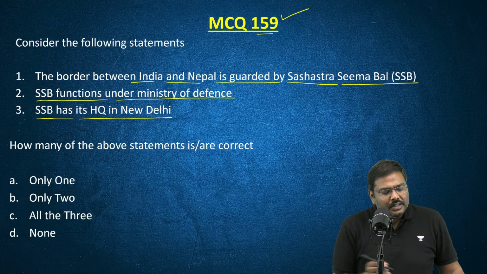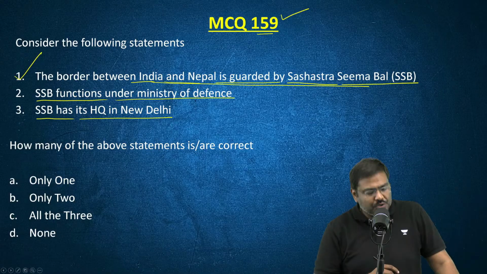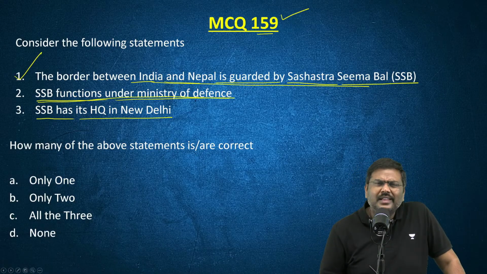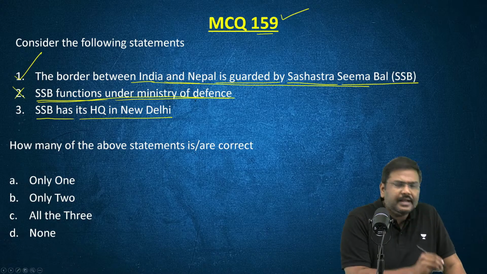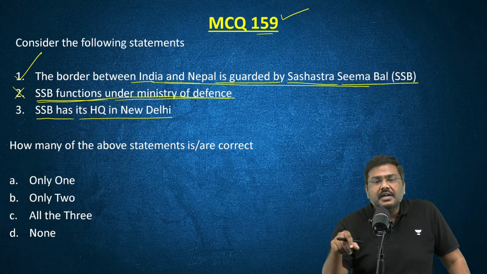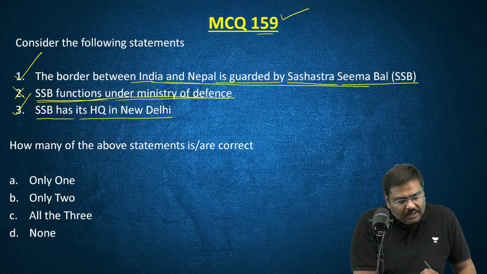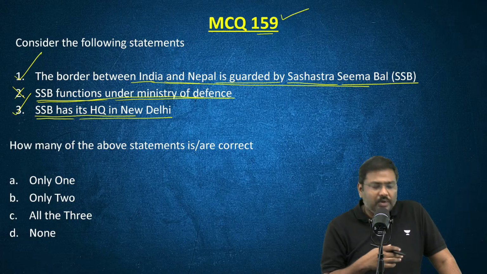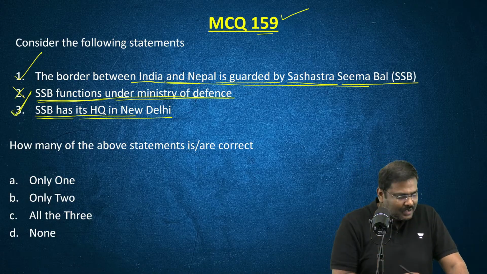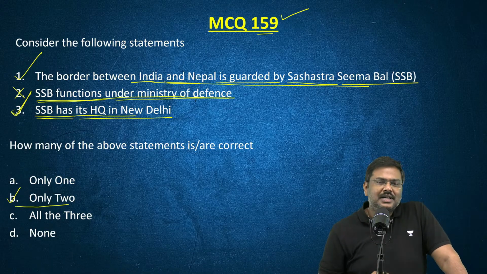So let's solve. The border between India and Nepal is guarded by Sashastra Seema Bal. Yes, the statement is true. SSB functions under the Ministry of Defense. A lot of you will feel this is correct. No, this is incorrect. It doesn't function under the Ministry of Defense. It functions under the Ministry of Home Affairs. So the second one is incorrect. The third one, SSB has its headquarters in New Delhi. Yes, the statement is true. So the first and the third are correct. The right option for the question will be option B. Only two of the statements are true.